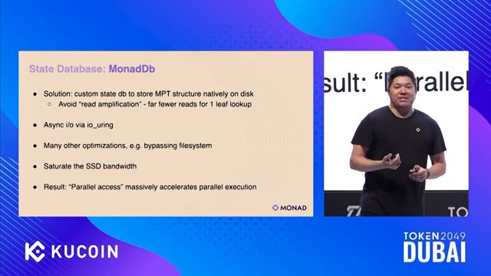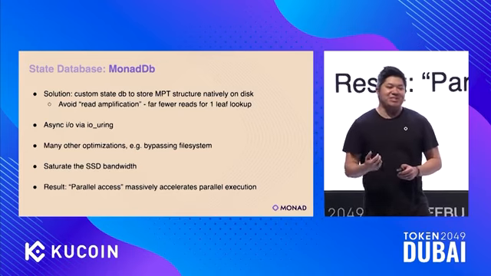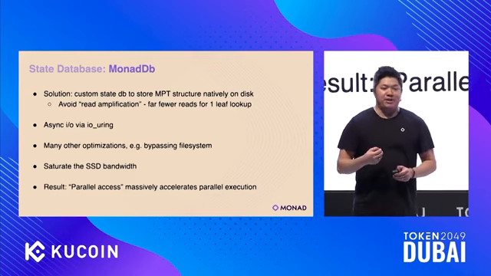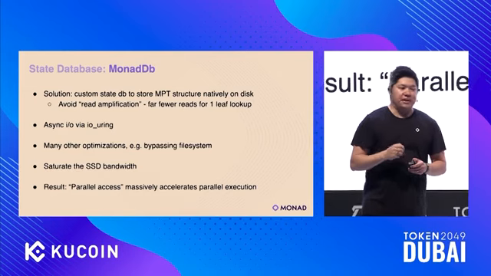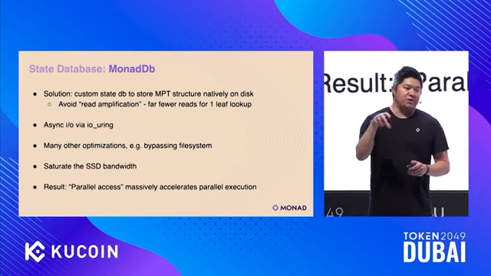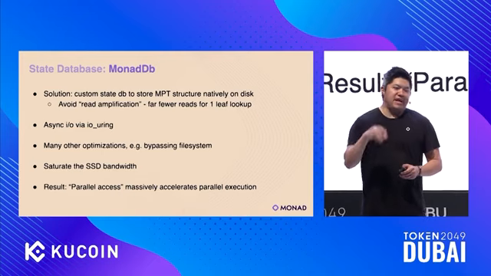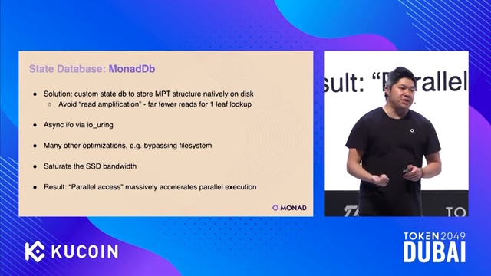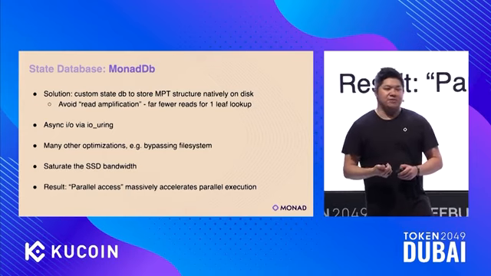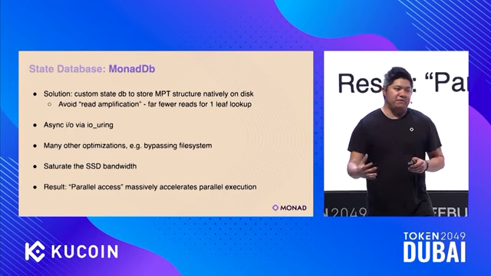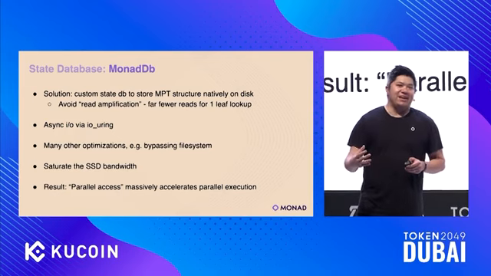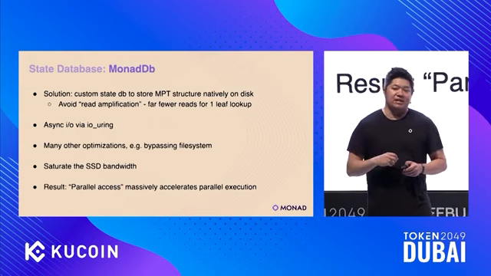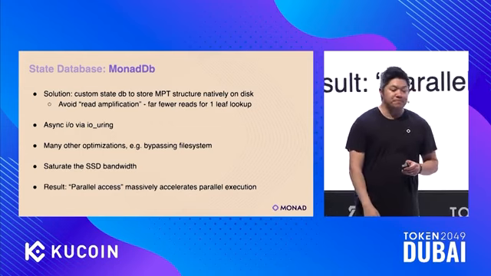So how did we solve this problem? We introduced a custom database called MonadDB. This is a custom state store that stores the Merkle-Patricia tree natively on SSD. This avoids the read amplification problem I mentioned before, where we're doing a quadratic lookup. Instead, we're directly navigating to a node in the Merkle tree. In addition, we have support for asynchronous I/O using io_uring, and we also bypass the file system for additional improvements. In general, this is a really efficient way to access data, and that allows many transactions running in parallel to all read from the database effectively in parallel, thus enabling parallel execution to be performant.